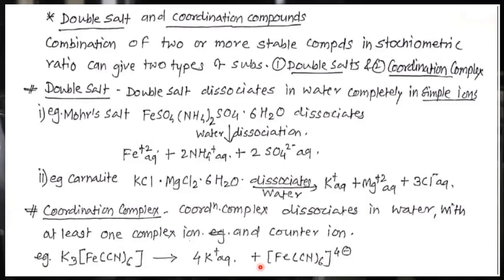Means when coordination compounds are dissolved into water, the complex ion and counter ion get separated. And what happens here in double salts? Double salts give dissociation into all simple ions. Okay, so this is the basic difference between double salt and coordination complex.